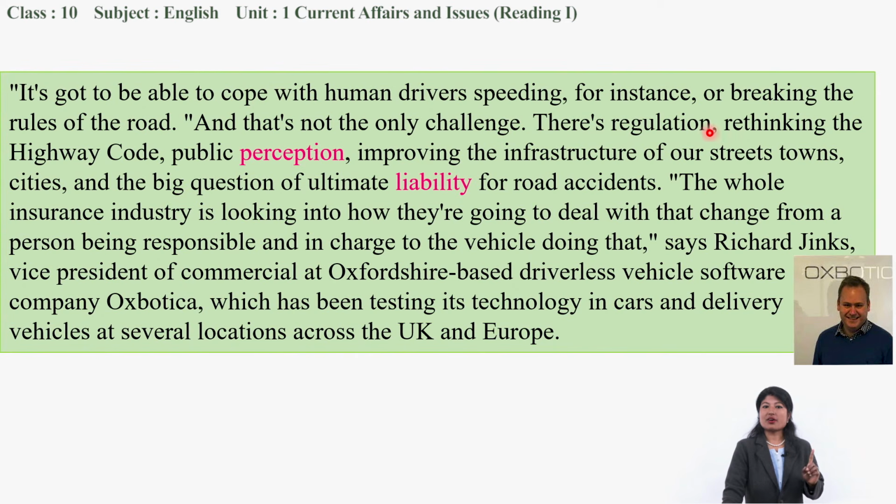There is talk about regulation, rethinking the highway code, public perception, improving the infrastructure of our streets, towns, cities, and a big question of ultimate liability for road accidents. So everything has to be changed.